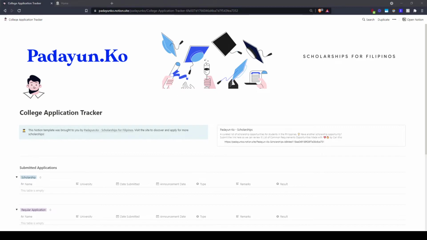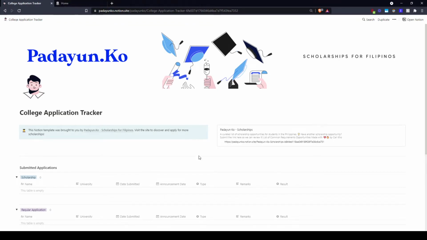This is a place where you can track ongoing admissions and store the documents and/or essays you have submitted for the sake of organization. Now, I've heard you guys learn by doing, so let's place this in a real scenario where, say, I just applied for the DOST undergraduate scholarship.